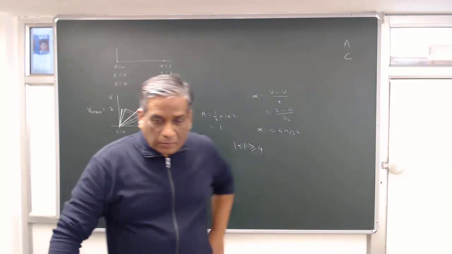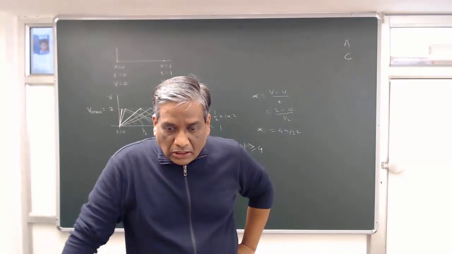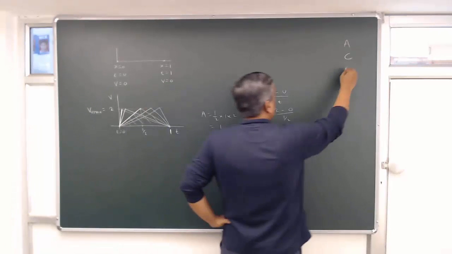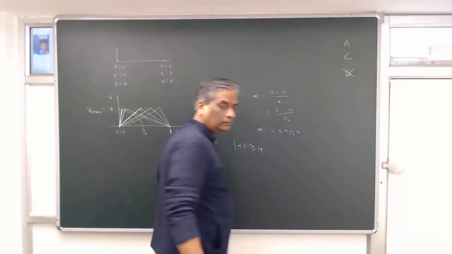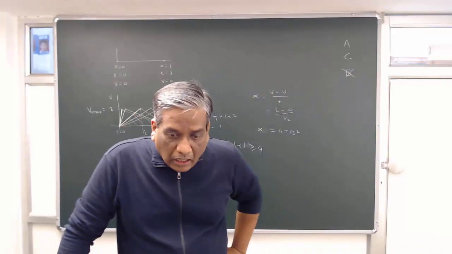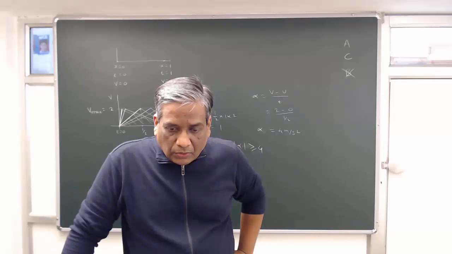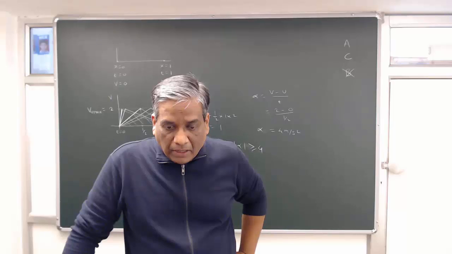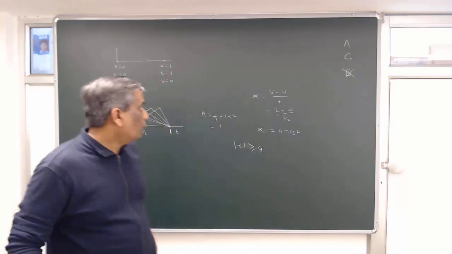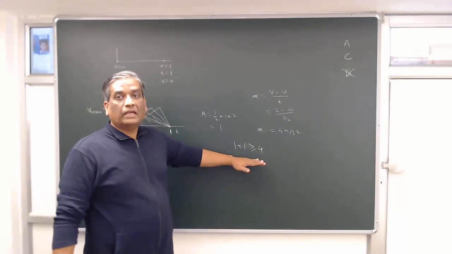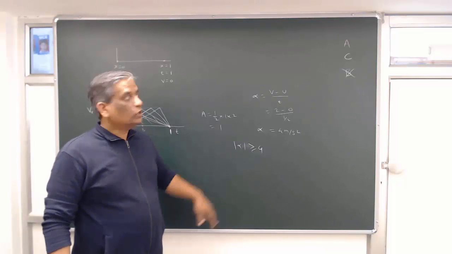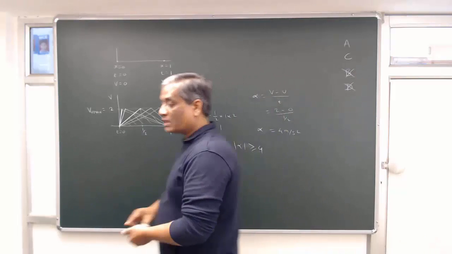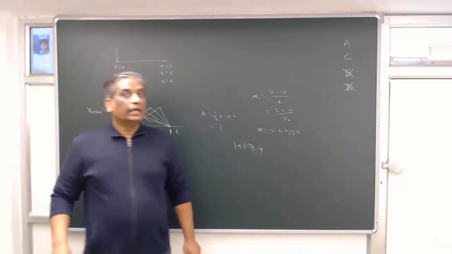Now let us see option B. Mod of alpha cannot exceed 2 at any point in the path. That's not right, so option B is not right. And there's one more option: alpha must change sign during the motion. Yes, it does. But no other assertion can be made with the information given. No, we made an assertion that alpha has to be greater than or equal to 4. So even option D is not right. So the only options which are correct are A and C.